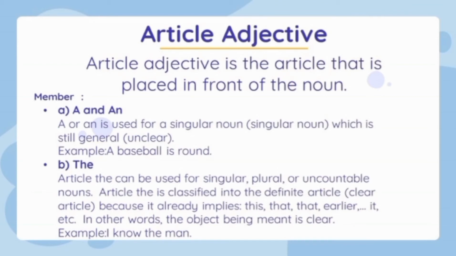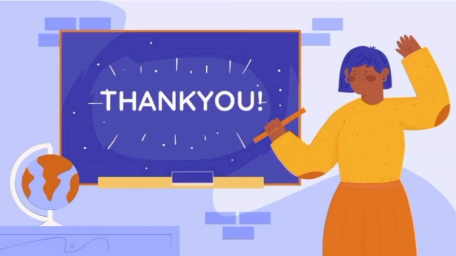And the second, the article the can be used for singular, plural, and uncountable nouns. The article the is classified as the definite article because it already implies this, that, earlier, it, and other. In other words, the object being meant is clear. Example, know the man. So that's all. Thank you. This is the presentation for adjective.